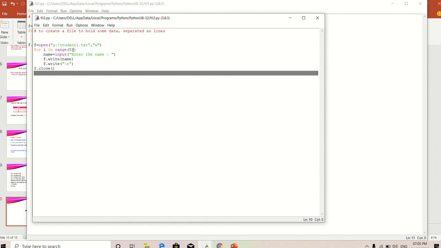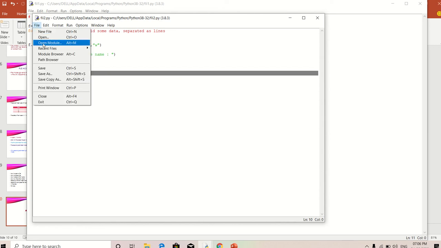For i in range of 5, I'm going to get 5 values from the user. Where will the value be stored? My variable name is name. So name equal to input of enter the name, and then next I'm going to use f dot write of name, and then the backslash n is used to display the new line. Next I'm going to close the file. Now I'm going to execute the program.